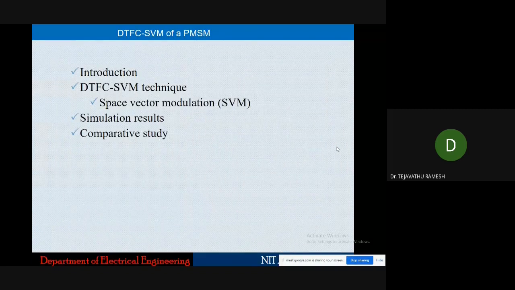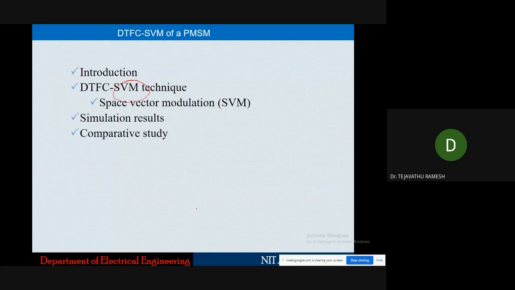Now we will see another advanced technique, that is the DTFC with space vector modulation. Why are people going for the SVM method with the DTC method? Basically, in the direct torque and flux control method, we are using a flux hysteresis and torque hysteresis controller.